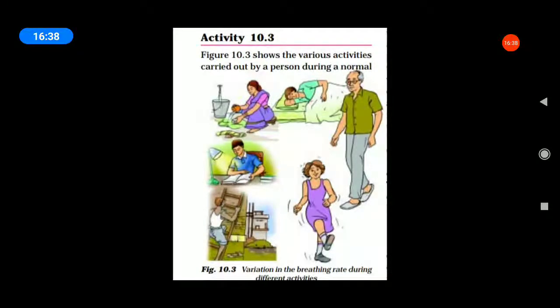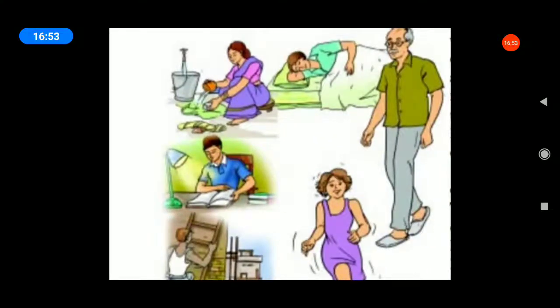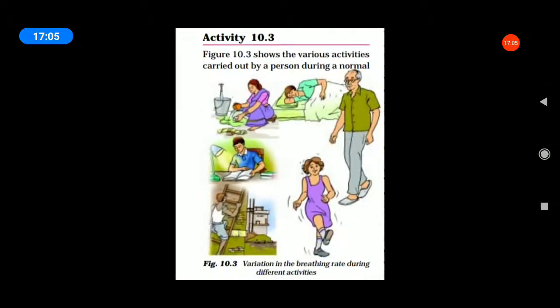Listen, see the picture, students. Can you say in which activity the rate of breathing will be slowest and which will be fastest? Arrange the pictures in the order of increasing rate of breathing according to your experience.